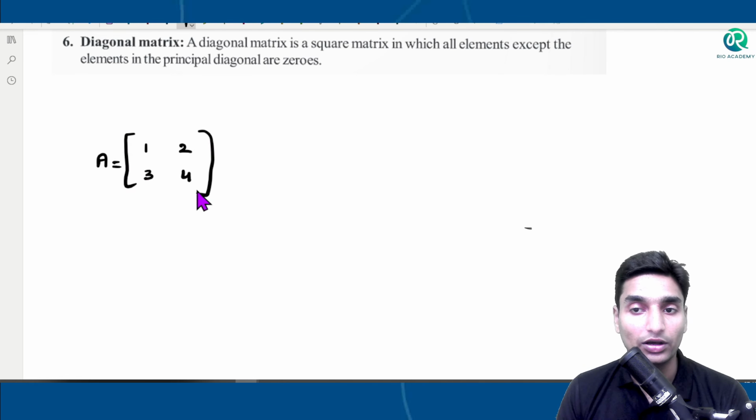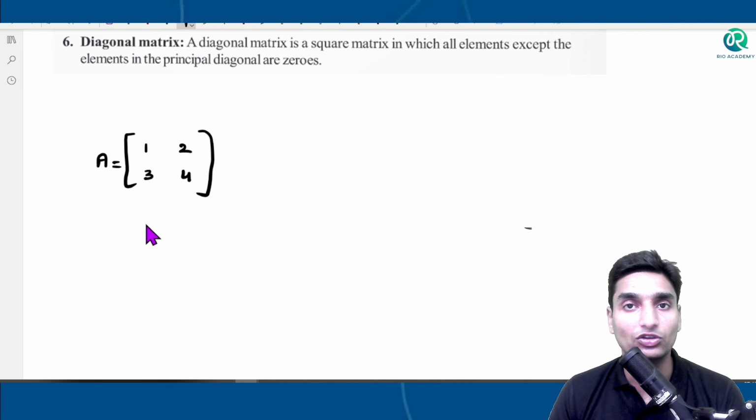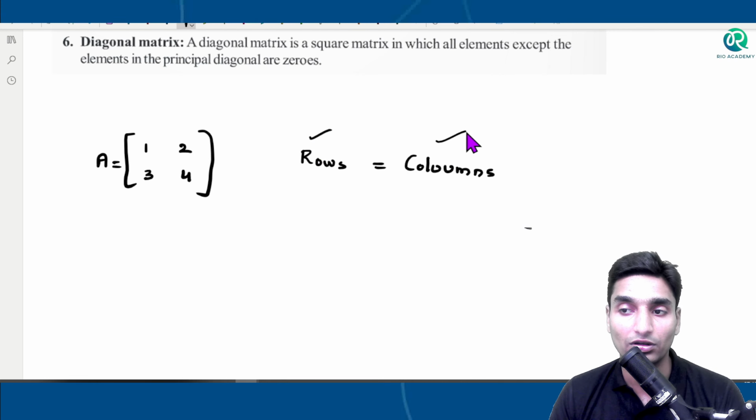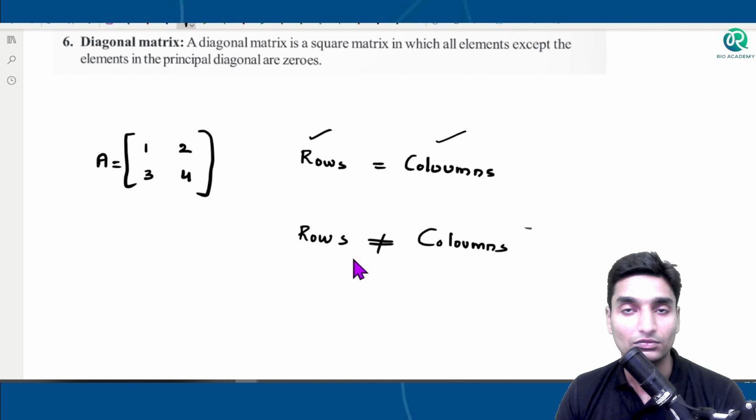Now when you are getting a square format, whenever the number of rows and the number of columns are equal, then you will get a square matrix. So they say when the number of rows and number of columns are equal, such a matrix is known to be a square matrix. And when the number of rows and columns are not equal, then definitely it will be a rectangular matrix. It will take the shape of a rectangle. Length is greater than breadth or breadth is greater than length in a rectangle, whereas in a square they are both one and the same equal value.